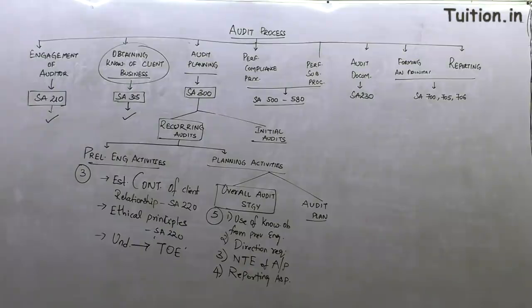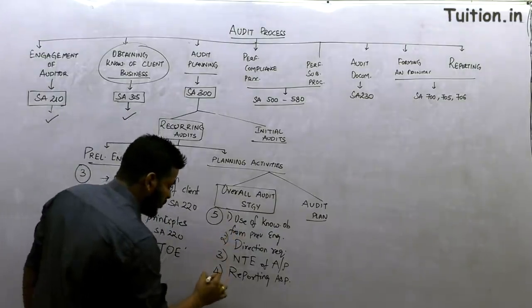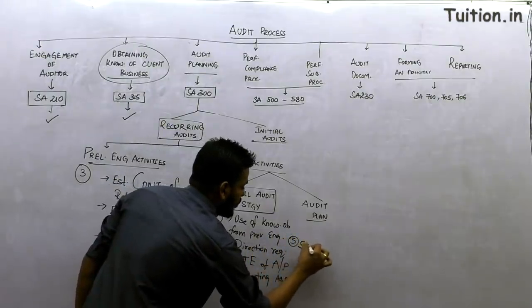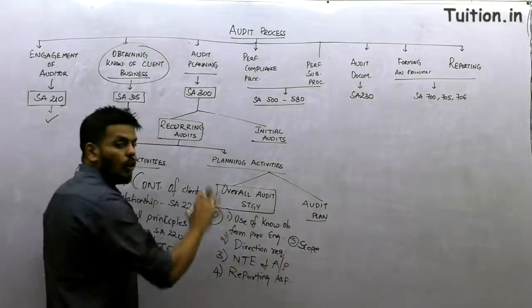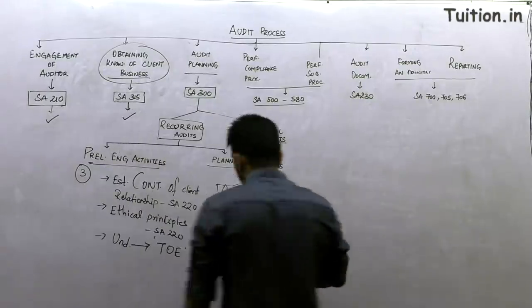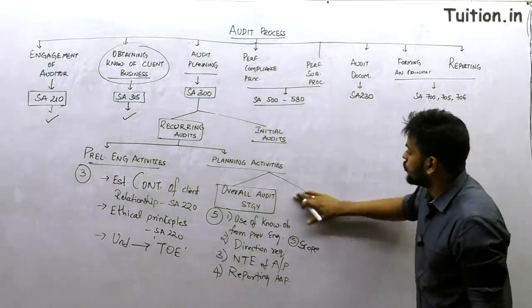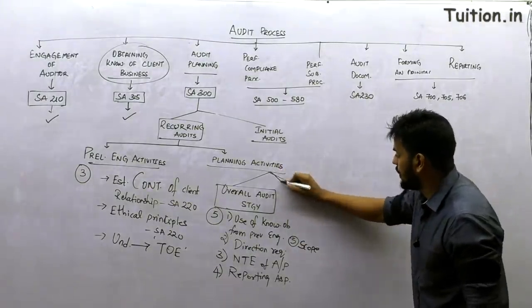We are also supposed to understand the nature, timing and extent of audit procedures, get an idea about the reporting aspects, and most importantly define the complete scope. I'm writing the 5th point here: scope of the audit. What is the overall scope of the audit? If you frame these 5 points, you have a quick understanding of what standard number 300 is talking about as the overall audit strategy.